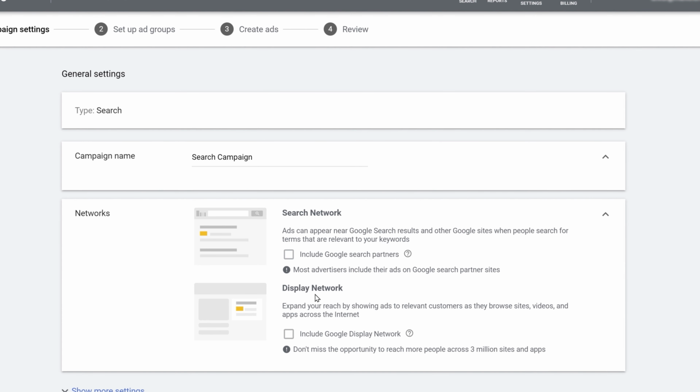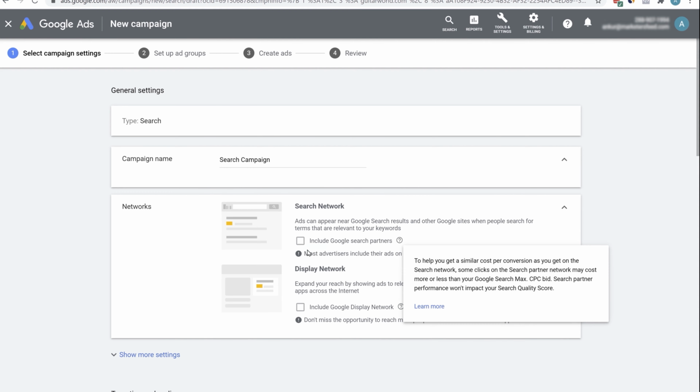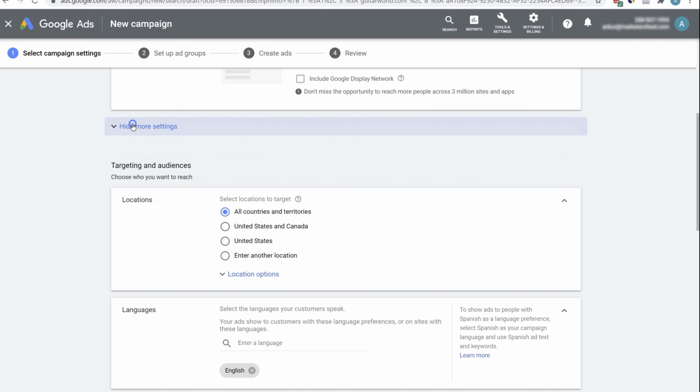But yes, if you really want to scale your campaigns, if you have a massive budget, then you can also select them. And the search network is also not recommended if you're just starting out and you have a low budget; I would recommend unchecking it. You can know more about it by going to the question mark here. Let's go to more settings.